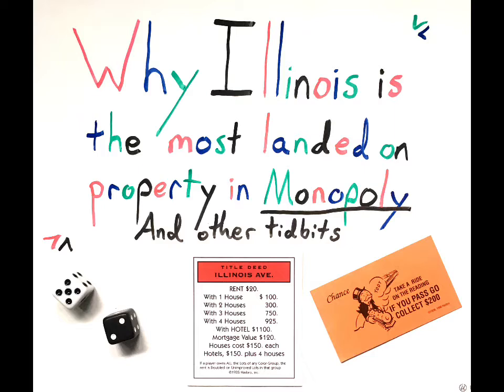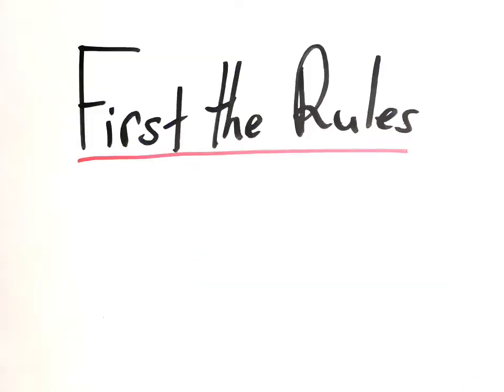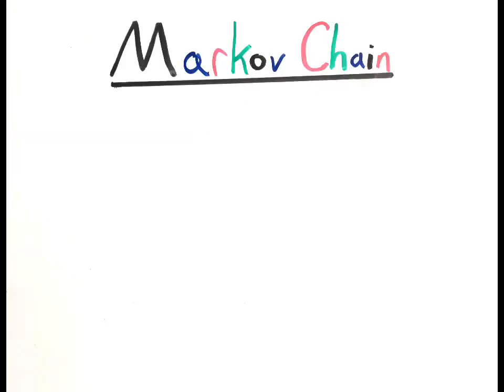Why Illinois is the most landed on property in Monopoly. First, the rules. The rules to Monopoly are pretty simple. You need a win. Now, to know why Illinois is the most landed on property in Monopoly, we have to first understand what a Markov chain is.